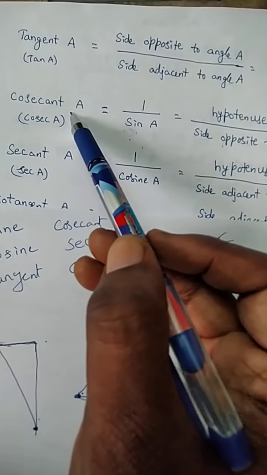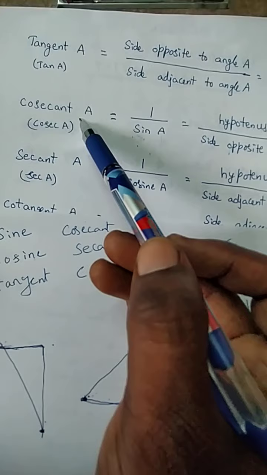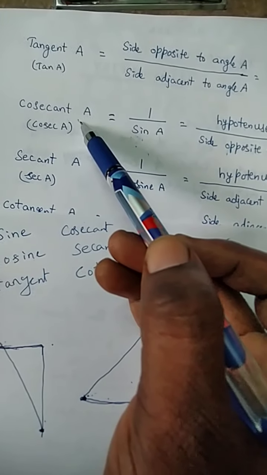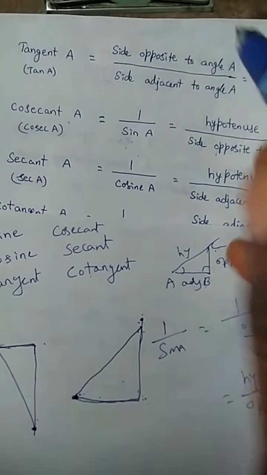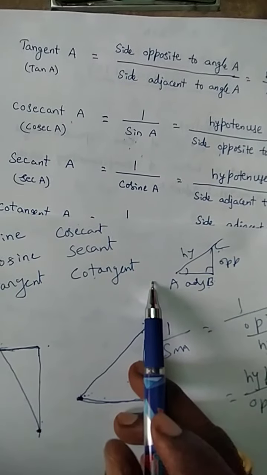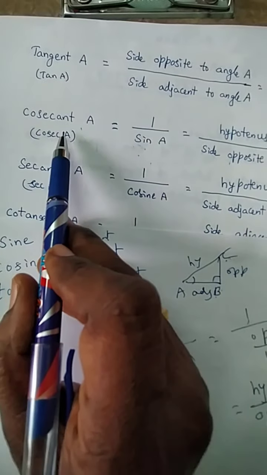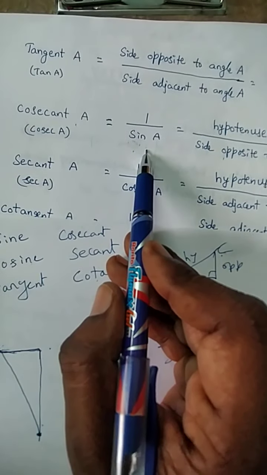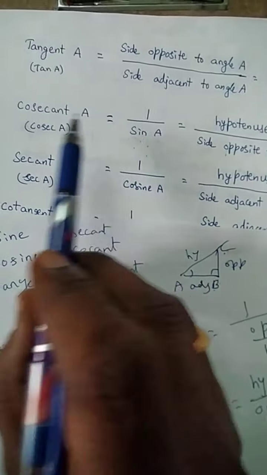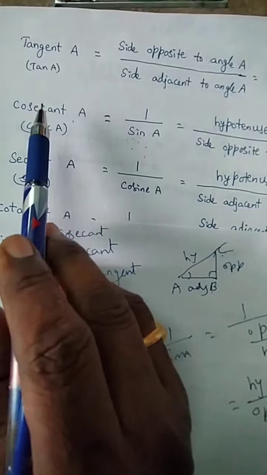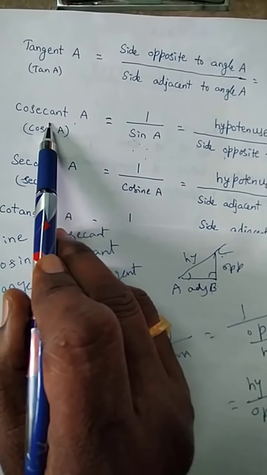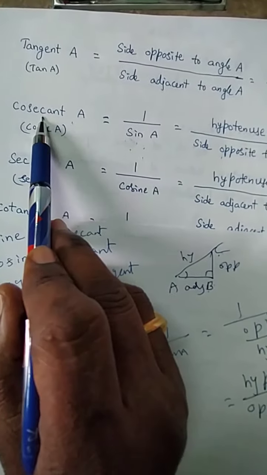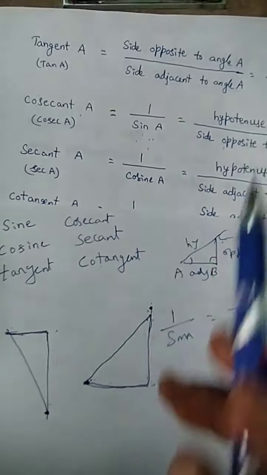Cosecant and sine are reciprocal to each other. If the cosecant value is 3 by 2, then the sine value is 2 by 3. That is the meaning of reciprocal. I am just taking one example: if cosecant value is 3 by 2, then sine value is 2 by 3.